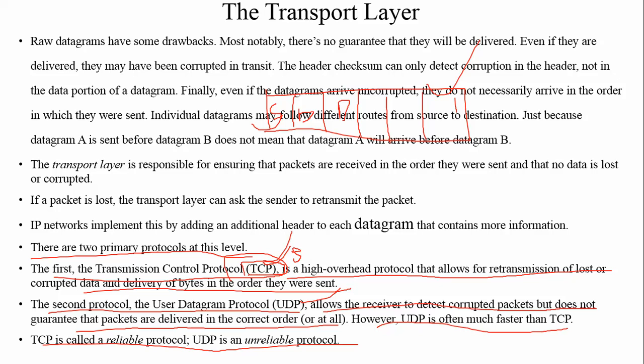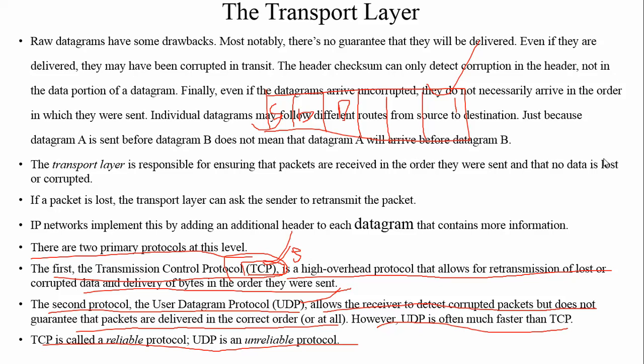The data could be sent in order or not, and it is not guaranteed that data will reach the receiver. That's why we say that UDP is an unreliable protocol, and TCP is more reliable, but it is a slower transmission of packets or data.